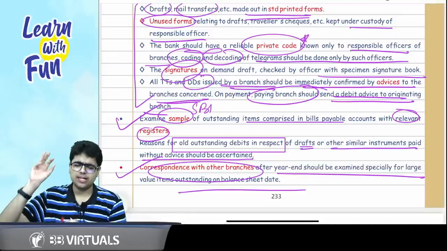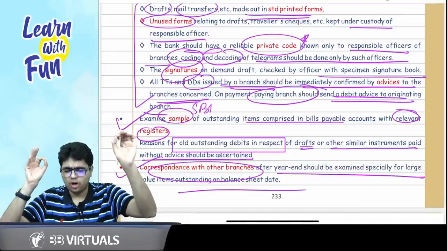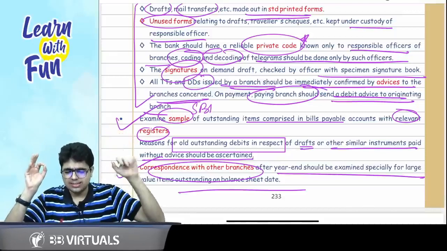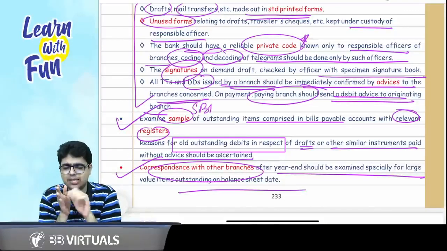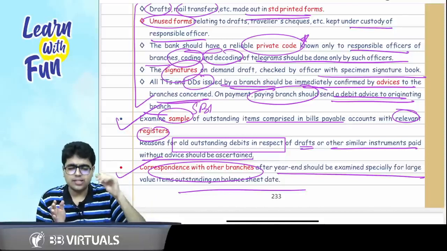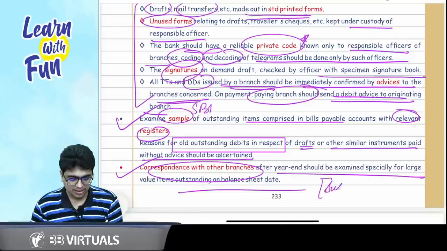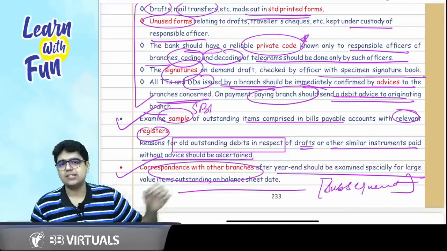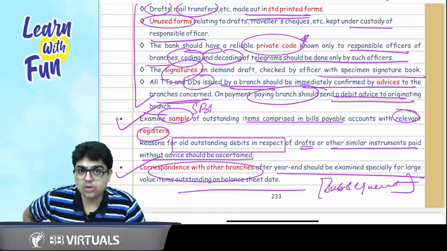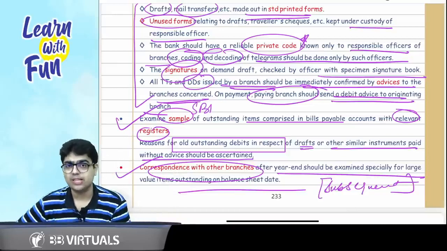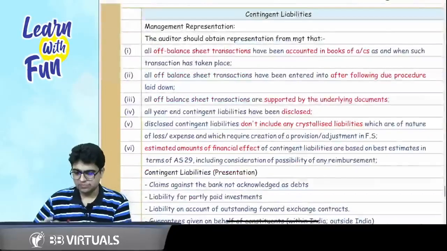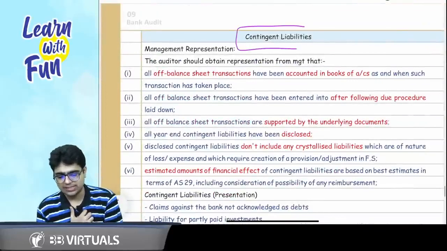So the 3 points are: internal control, which is all about the forms, signature and code; second, checking the sample balances with the register; and third, examining the subsequent events. You can also call this subsequent events. You are checking the events after the balance sheet date, how the correspondence is taking place between the branch and the other bank. Now comes the concept of contingent liabilities.